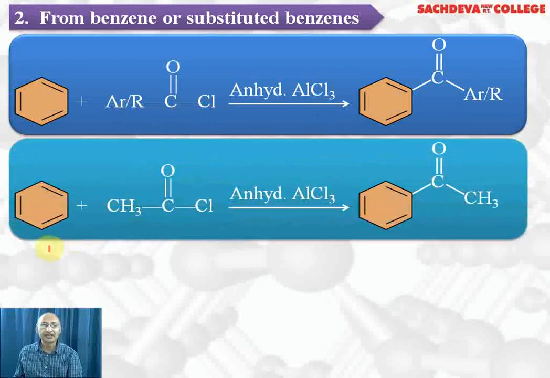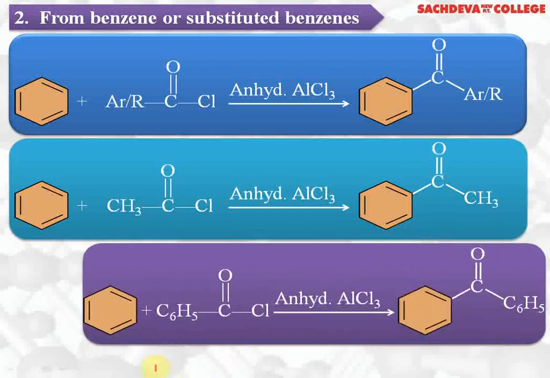Let's take up a specific example. When benzene reacts with acetyl chloride or ethanoyl chloride in presence of anhydrous aluminum chloride, the product formed is acetophenone, and this is also called phenylethanone. So this is Friedel-Crafts acylation. Another example: if we react benzene with benzoyl chloride in presence of anhydrous aluminum chloride, the product formed will be diphenyl ketone, or benzophenone, which is the popular common name. The IUPAC name we can write is diphenyl methanone.